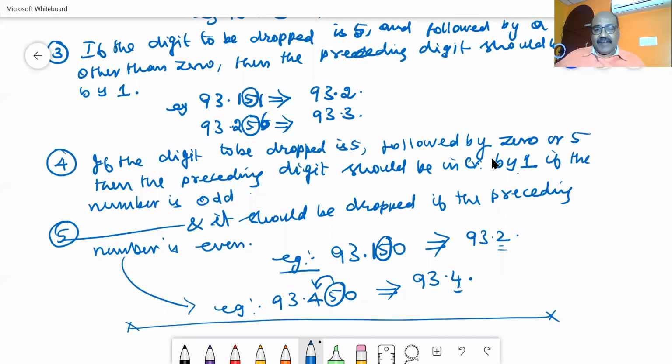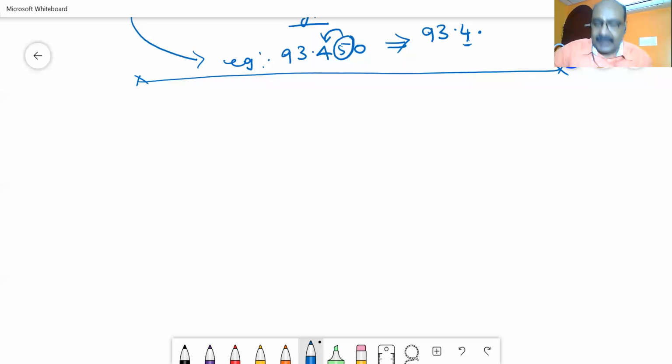Any difficulty in studying this? Hope you have understood this. Let us again recall. Now we are going to study arithmetic operations with the significant figures.